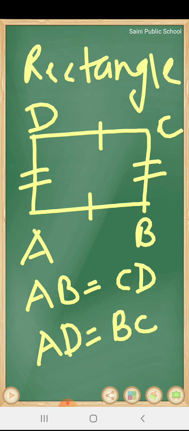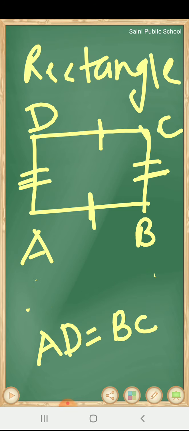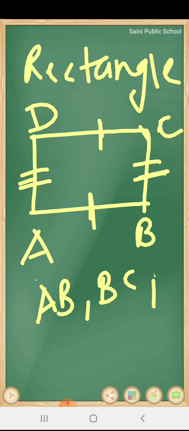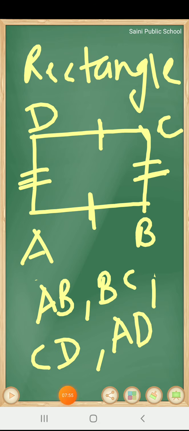So this is a rectangle. How many sides does a rectangle have? Four sides. If I want to write its four sides, then I will write AB, BC, CD and AD. These are the four sides of a rectangle.